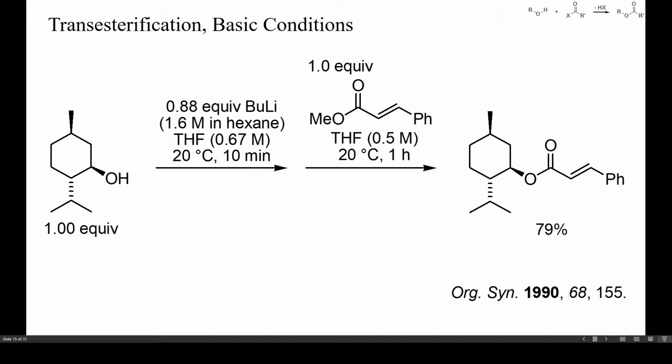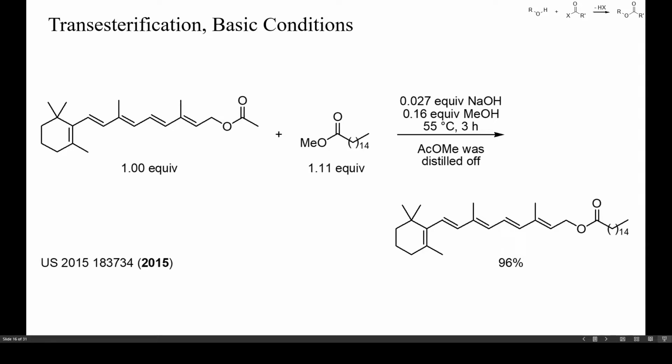Because methanol is more acidic than menthol, the reaction proceeded almost to completion with only one equivalent of methyl cinnamate as electrophile. If the acidities of the two alcohols are similar, though, an excess of one of the reagents will often be required. Another strategy for shifting the equilibrium toward the desired ester is distillative removal of one of the